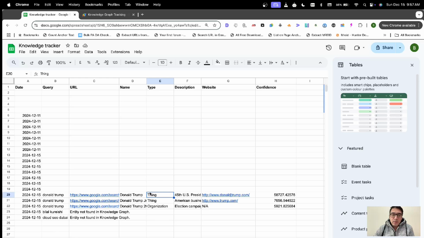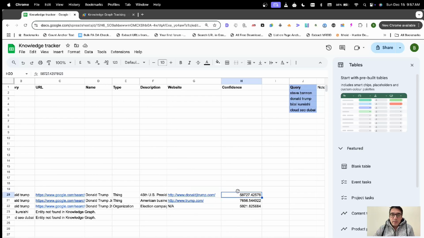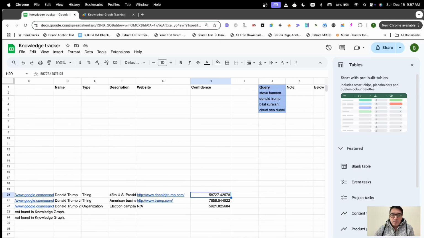This is also auto-generated. The importance of this is that when you're incorporating entities in your schema, this is the type you'd want to use. This is the type that should be referred to in your schema because this is how Google is looking at it. Then you have the description, which is a brief description, and then you have the URL to Donald Trump's website, and you also have the confidence score of this result.